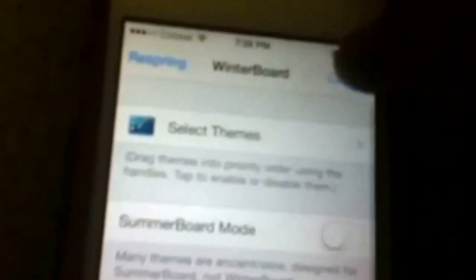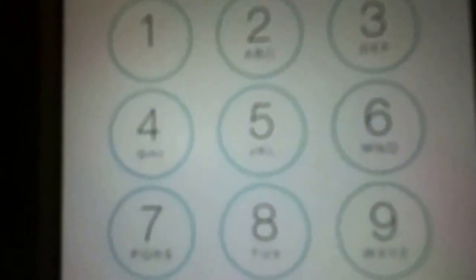Then after, I recommend you respring or restart your iPhone by just going to Winterboard. If you have a theme, just click this, and then go back, then respring. But I'm not gonna do that since I already have them here. And then you should be having this. And these files, when you put them in your phone, don't sound as loud. I don't know if there's a problem with the sounds, but it's a little bit low in volume, so it's pretty cool. I mean, you can still do it.